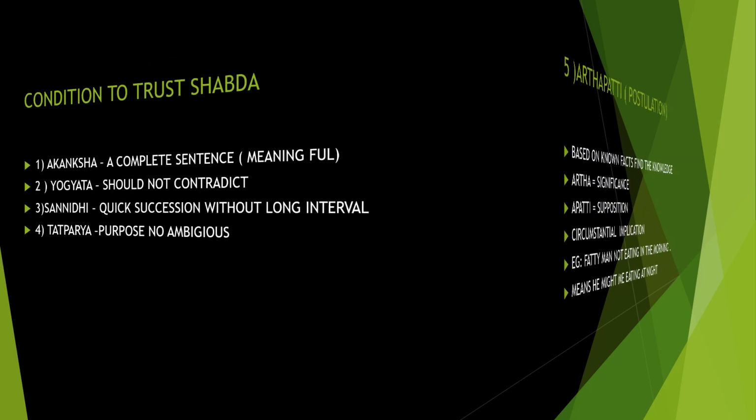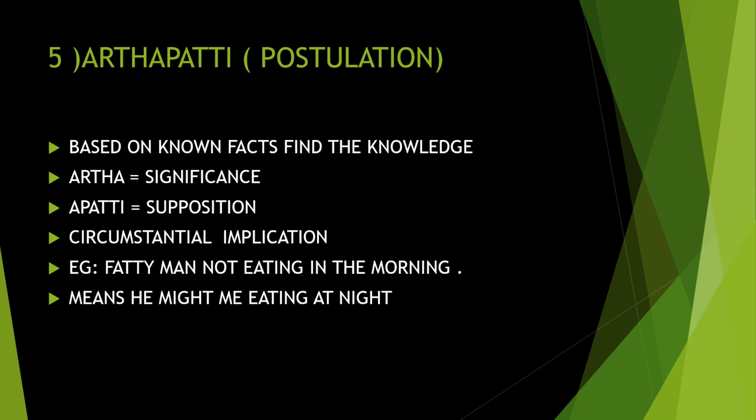Next is Arthapatti or postulation. We are finding knowledge based on known facts. Some facts are before us, and from that you find the unknown things. For example, Artha means significance and Apatti means supposition. Arthapatti means you are taking some suppositions from the things that have been given.